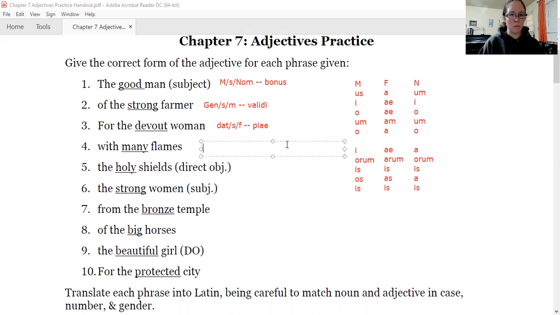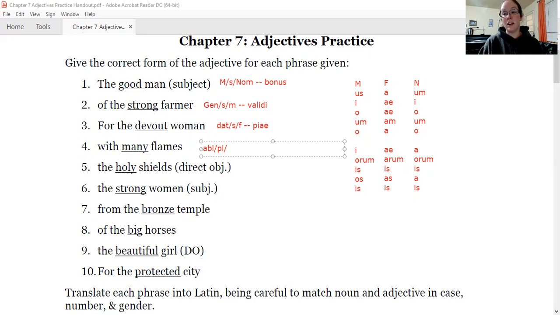All right, number 4, with many flames. With shows up in which case? By, with, from is for your ablative case, that bottom one. So we know it is ablative. Is flames singular or plural? Plural, obviously, there's that S in English.